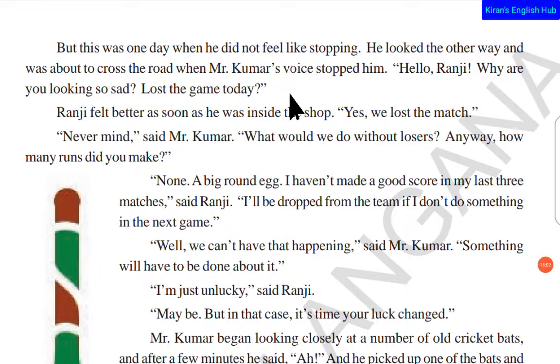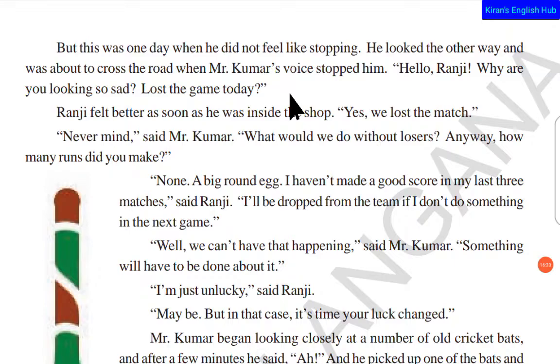He doesn't want to look at Mr. Kumar, because Mr. Kumar knows about this game. If Ranji goes there and starts speaking, Mr. Kumar will ask, did you win the game or not? Actually, he lost the game, and that was because of him. So he doesn't want to speak about all those things. That's why he just bent his head down and was trying to escape from the sight of Mr. Kumar. But Mr. Kumar had seen him, so he immediately asked, "Hello Ranji, why are you looking so sad?"